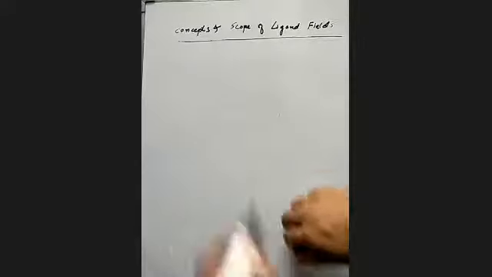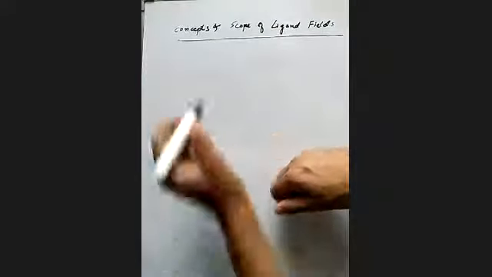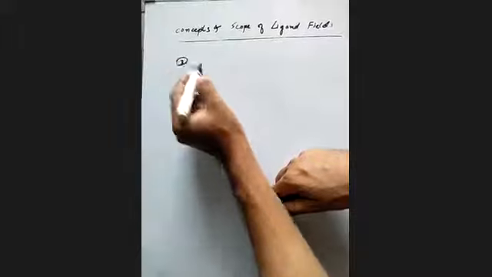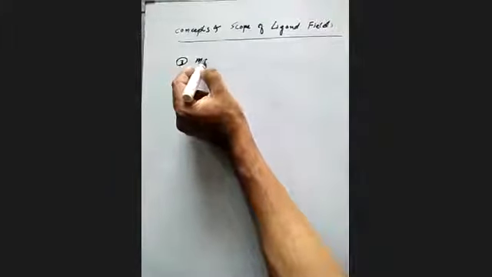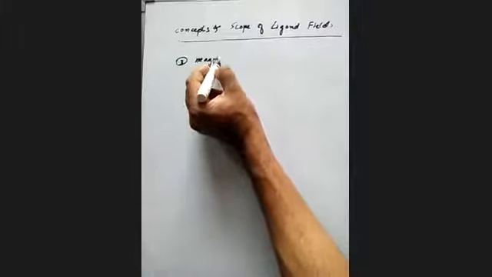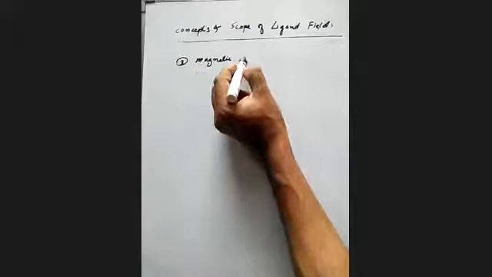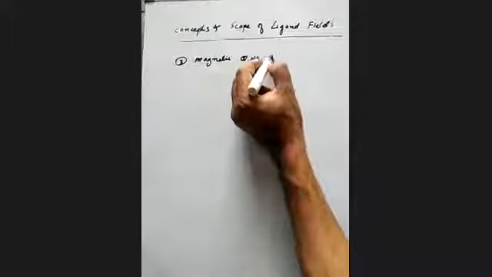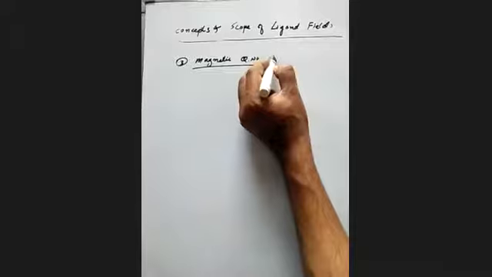Now see, the third is what? The magnetic quantum number. So I will write here, the third quantum number is the magnetic quantum number. It is denoted by small m.